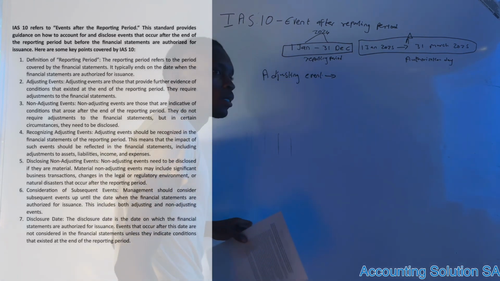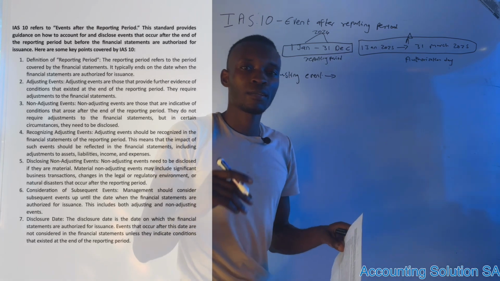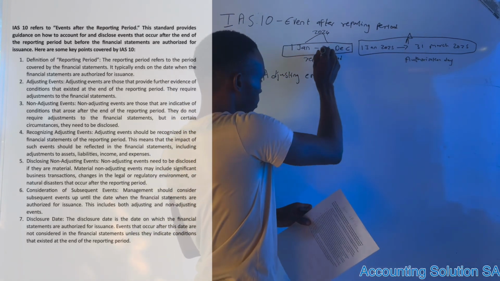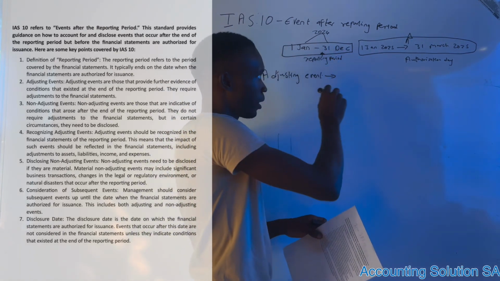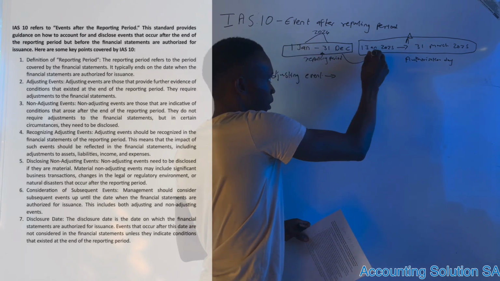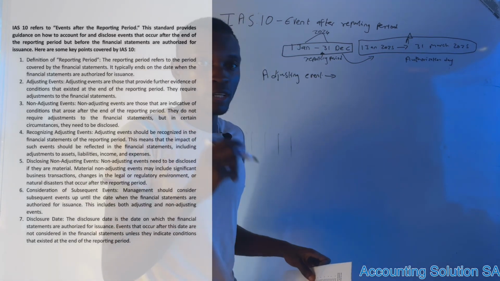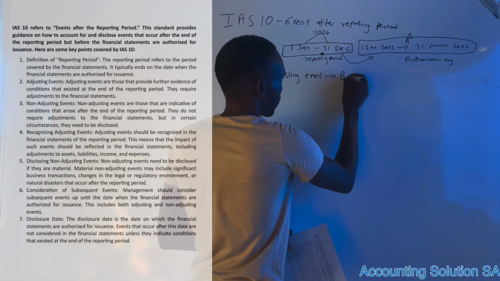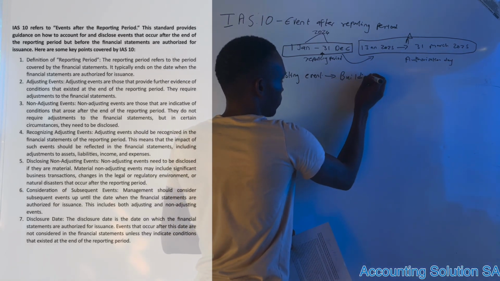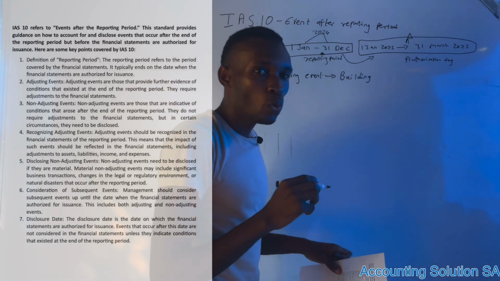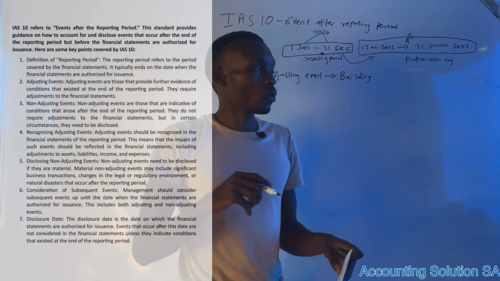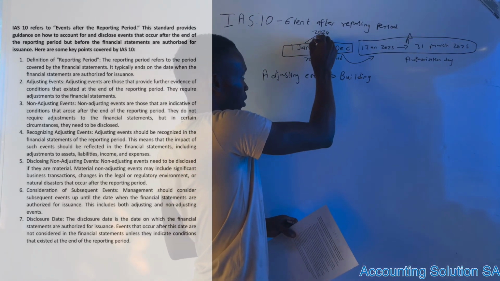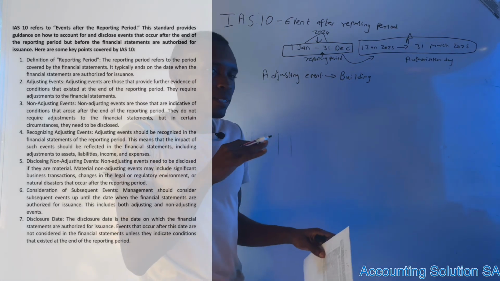Number one, an action that started in the reporting period but actually happened in this period, we need to adjust. For example, guys, a building that has shown a crack during the year. During the year, the building showed the crack, but it didn't fall.